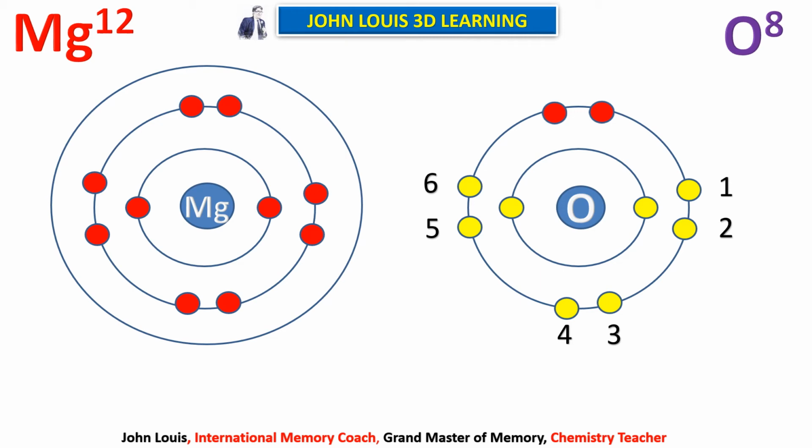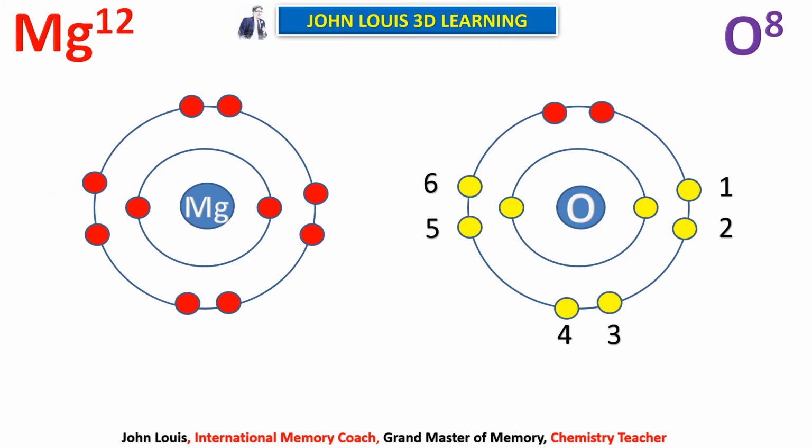So, now the 2 electrons have gone away from the third orbit. So, what happens to the third orbit? That disappears. Now, the second orbit of magnesium becomes the outermost, that has 8 electrons. Therefore, magnesium 2 plus becomes stable. And by accepting 2 electrons, oxygen becomes 2 minus, am I right? And attains the stable configuration. So, Mg2+ and O2-.